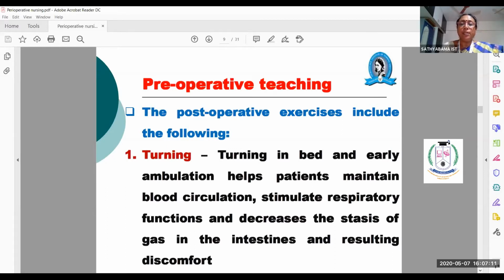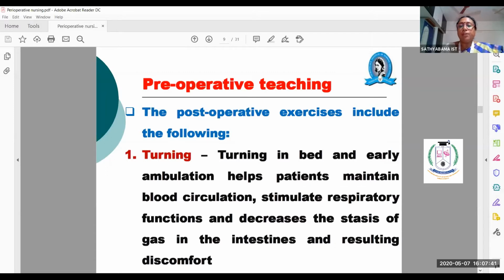Okay. So turning in bed and early ambulation helps patients maintain blood circulation. For example, if you are lying down in the same position and in the morning when you get up, what happens? You will feel numbness. You will not be able to lift your hand or move your fingers, and you could not even walk, due to block or stagnation of blood circulation.